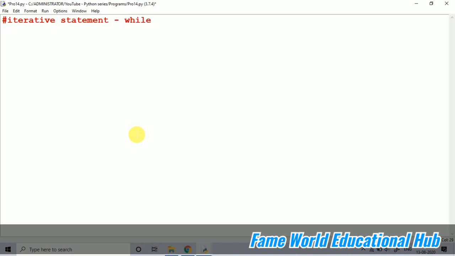Do while is not present in Python. In C, C++, Java, C Sharp, JavaScript, everywhere the do while loop is present. But in the case of Python, the do while loop is not present. Only for and while loops are here. After this, we will start with arrays. From the next lecture, from the array concept, I am going to start with PyCharm. So first of all, I'm just going to demonstrate the while loop here.